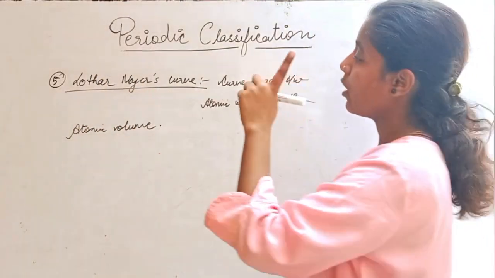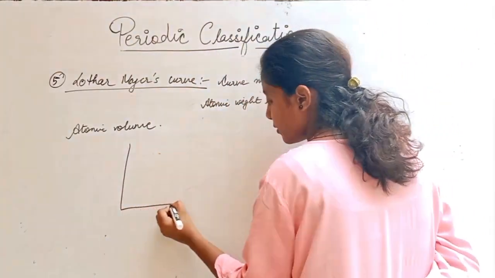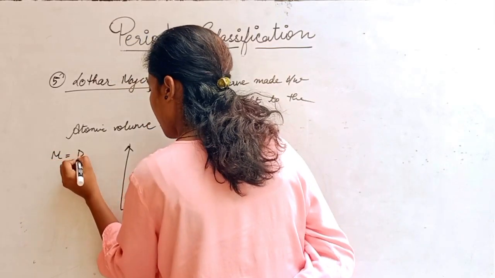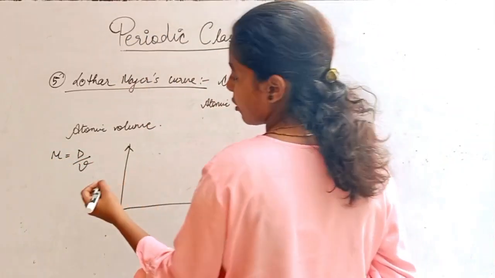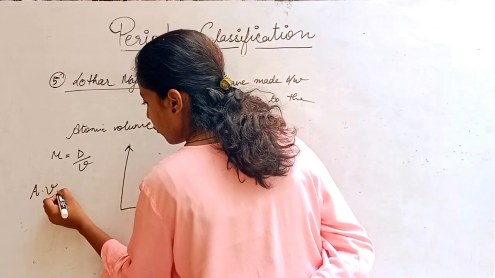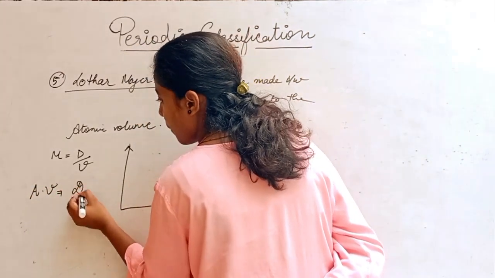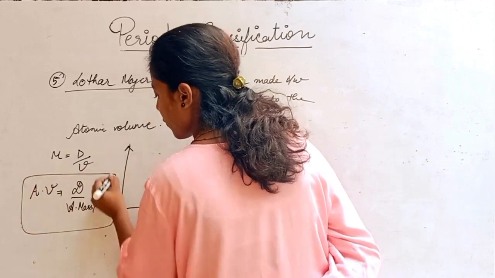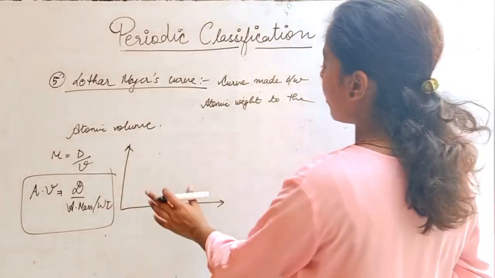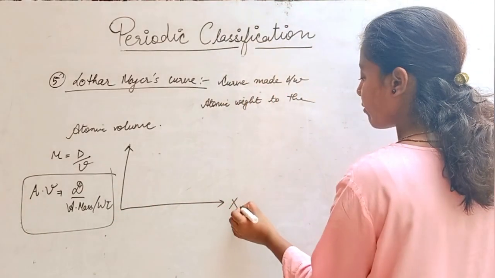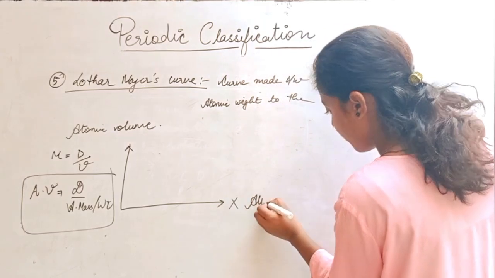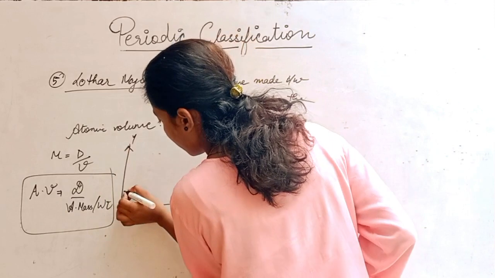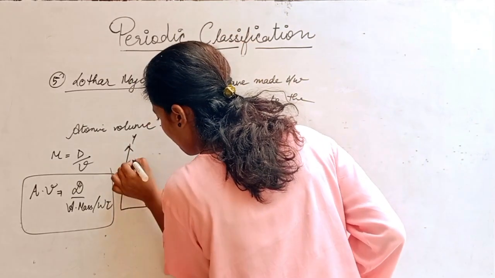Let us see the Lothar Meyer curve. The first requirement: we know density is equal to mass upon volume. And if we want to know atomic volume, what would be the formula? That will be atomic mass or weight upon density. This formula needs to be remembered by us. Now, the x-axis shows atomic mass and the y-axis shows atomic volume.